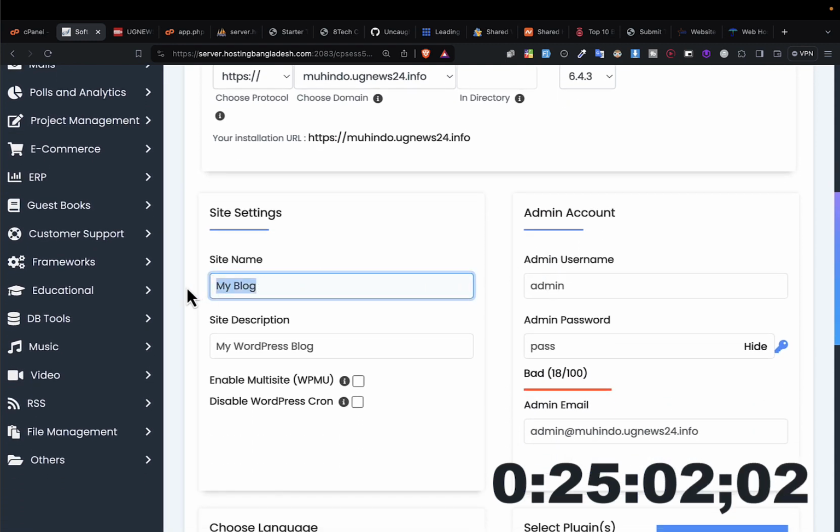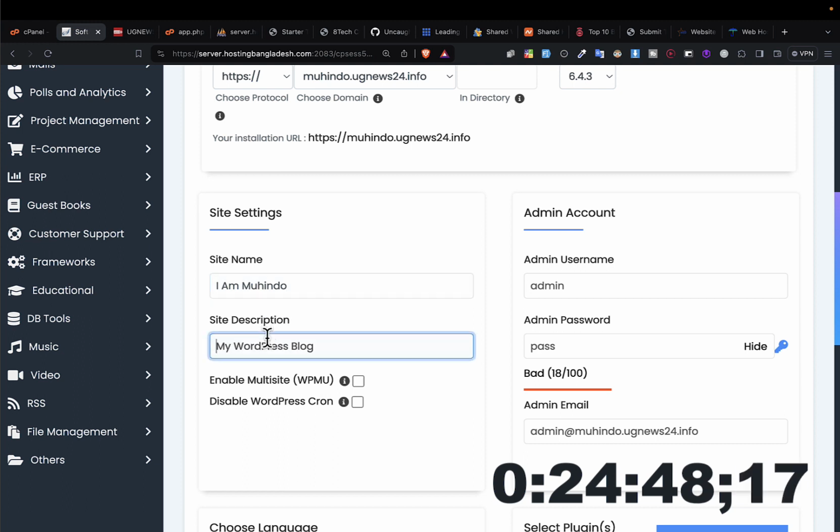For example, what is the name of your website? Okay, so Mohindo. I can say maybe I am Mohindo, maybe it is my portfolio website. I can call it I Am Mohindo, like this. Then the description, maybe Muhindo Mubaraka, digital CV, something like that. Okay, digital CV, online CV. You can describe if it's an e-market, or maybe a website for a company, you can describe here a few descriptions of it.